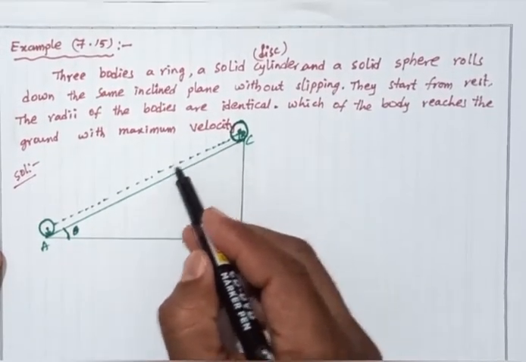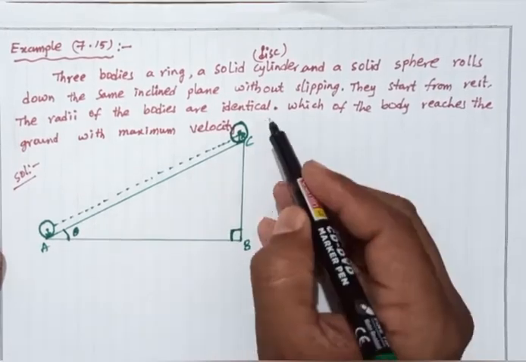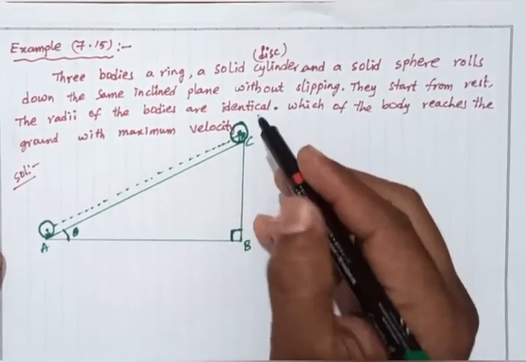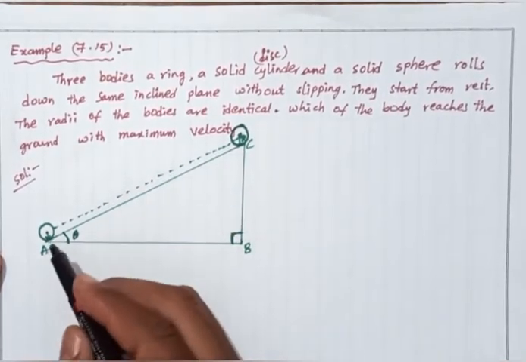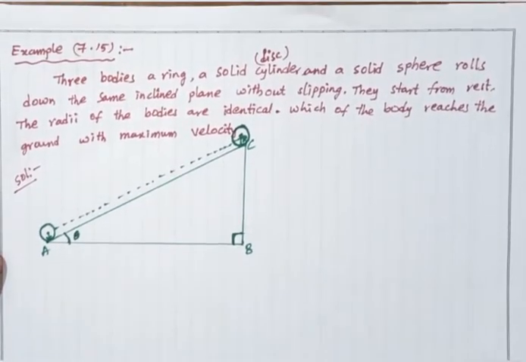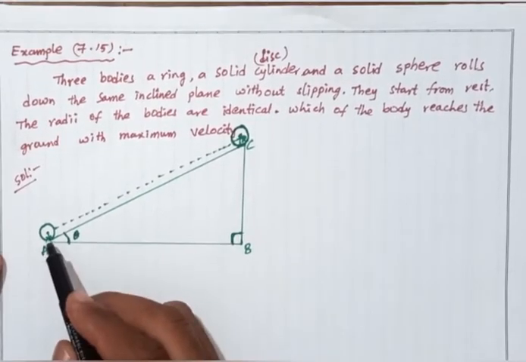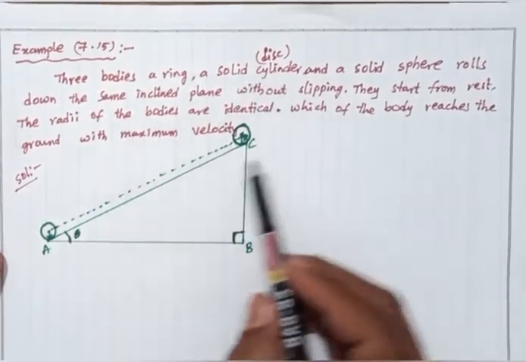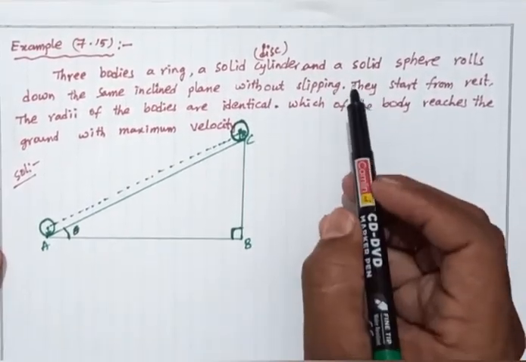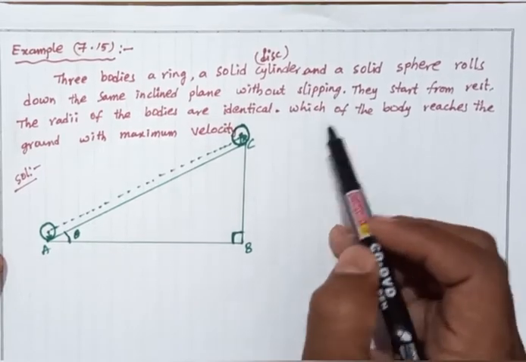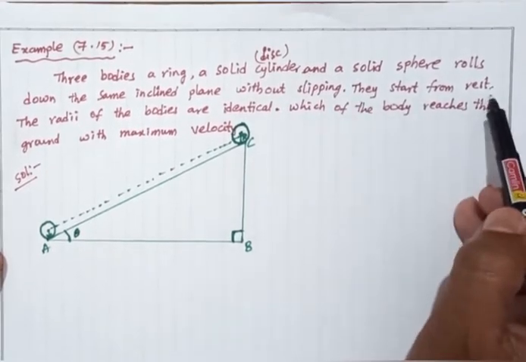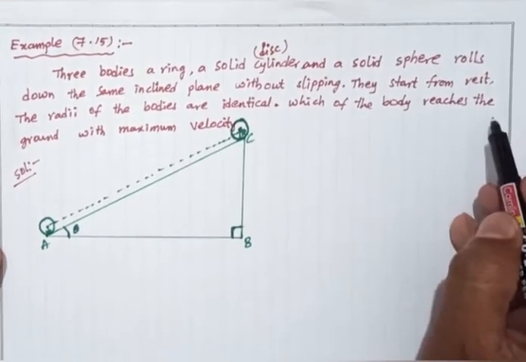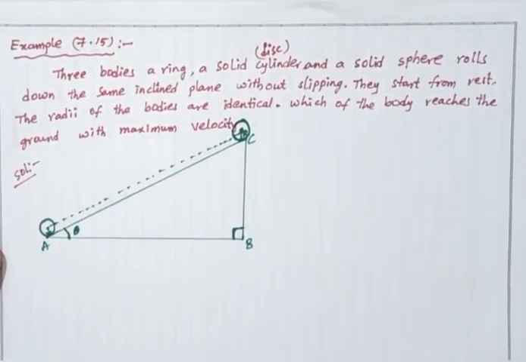They move without slipping; slipping is nothing but sliding, so they only roll and move from C to A. The center of mass does not change here, and no external force or external torque is applied. They start from rest, the radius is identical. Which body reaches the ground with maximum velocity?